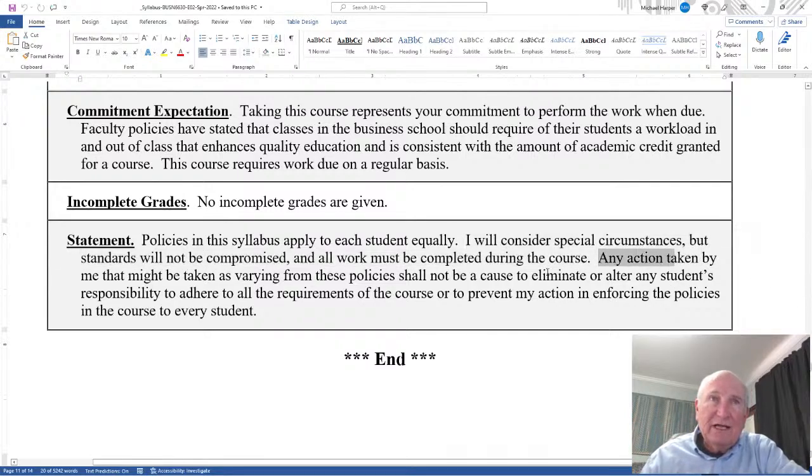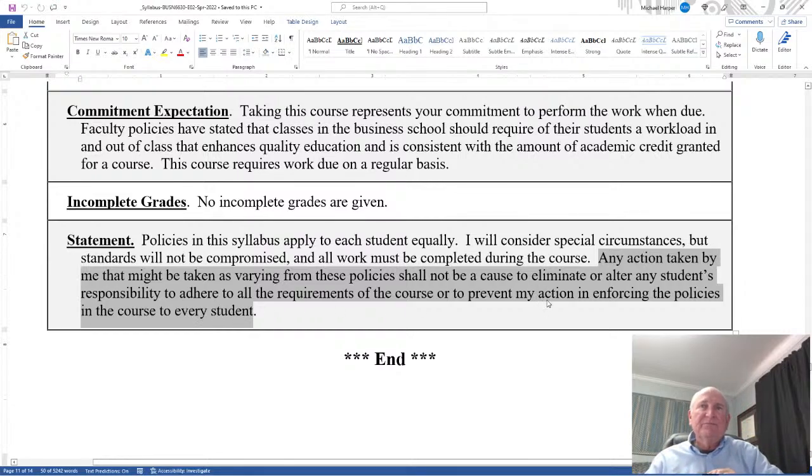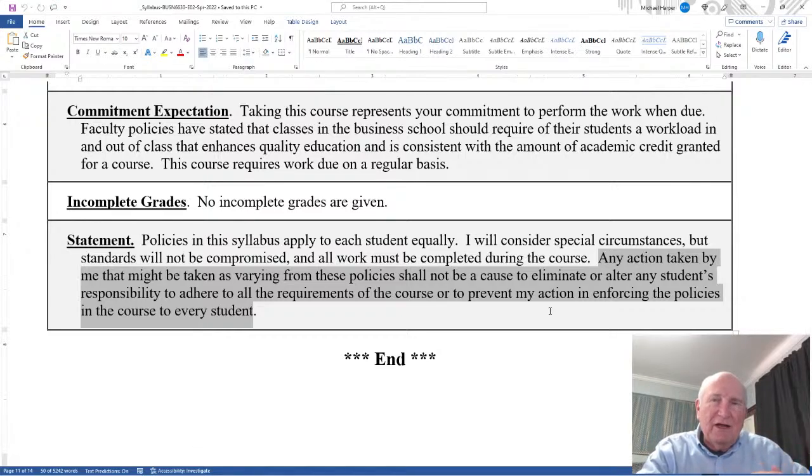And any action taken by me that might be taken as varying from these policies shall not be a cause to eliminate or alter any student's responsibility to adhere to all the requirements of their course or to prevent my action in enforcing the policies in the course to every student. Now, what I mean by that statement is this. Suppose someone is in the hospital and I say, oh, sure, you can submit it a little bit early, that's fine, or I can send this to you so you can submit it from your laptop. But all the standards are met.